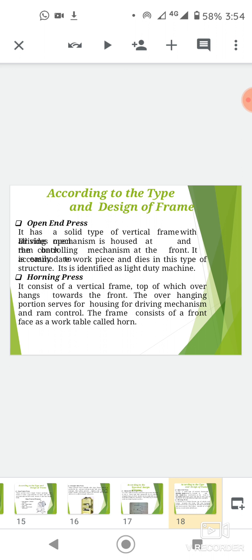Horning press. It consists of a vertical frame, the top of which overhangs towards the front. The overhanging portion serves as housing for the driving mechanism and ram control. The frame consists of a front face serving as a work table called horn.